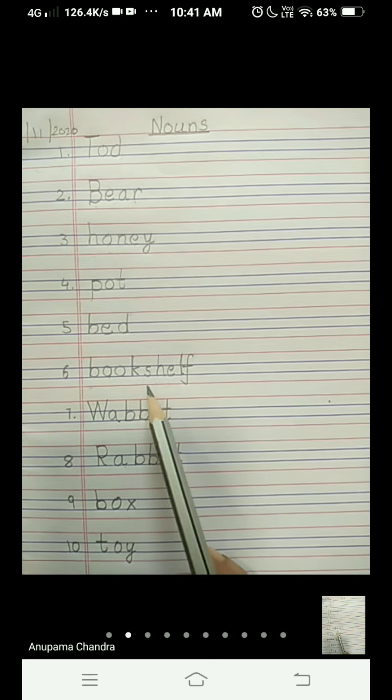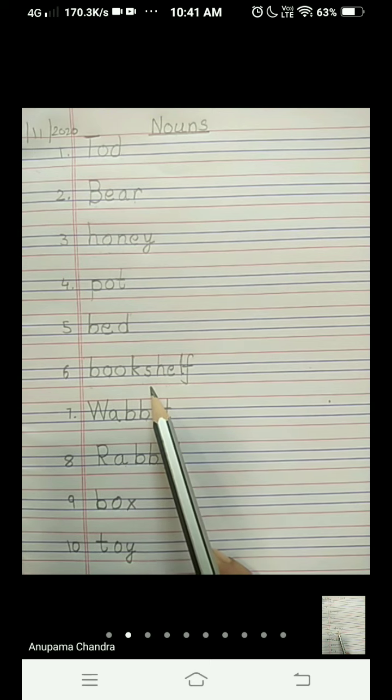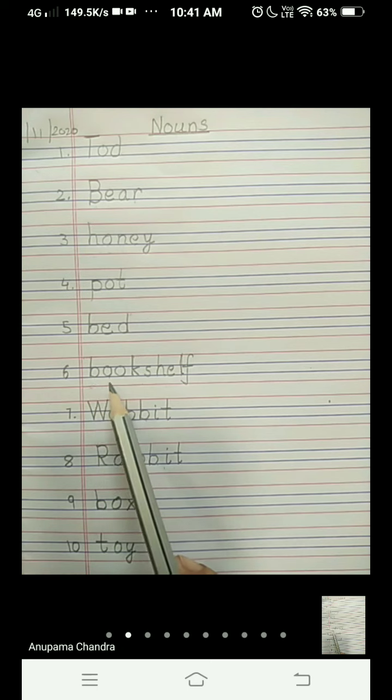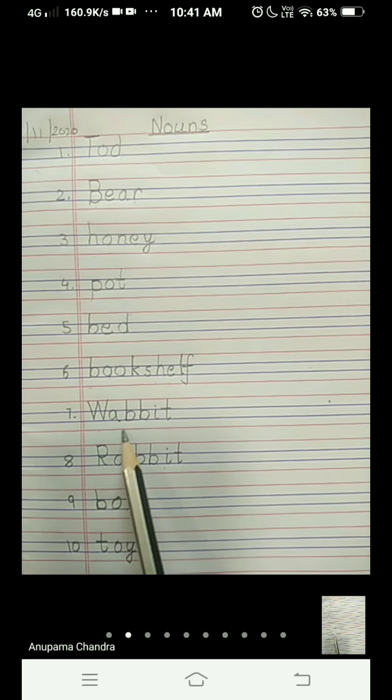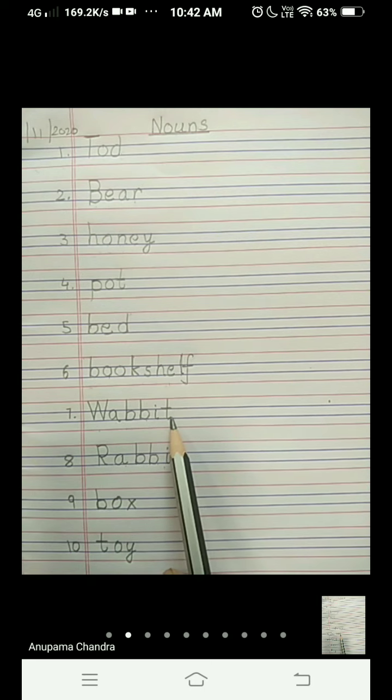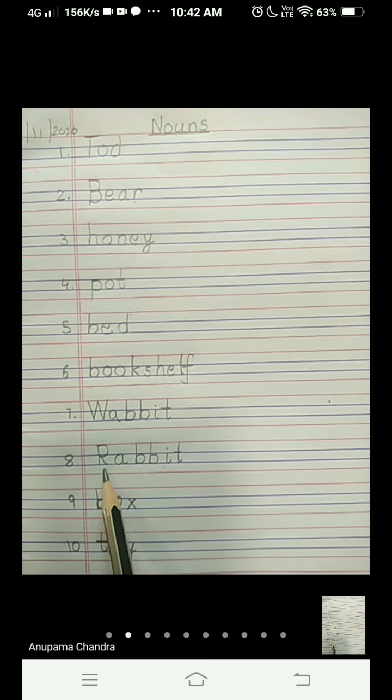If you say it is a place where we can keep our books, then also it is a noun, but it is a thing actually, so again it is a noun. Bookshelf, where we keep our books. Wabbit, W-A-B-B-I-T, Wabbit, that is the name of a rabbit in our lesson. And rabbit, which is again an animal.